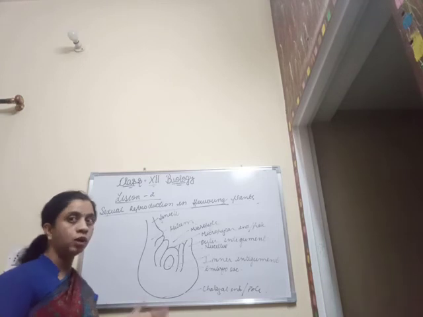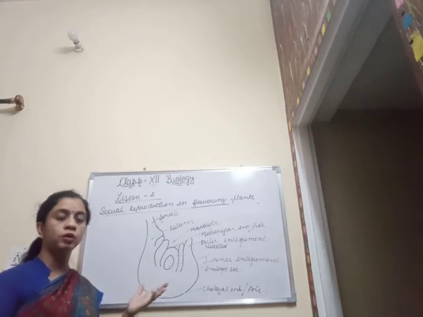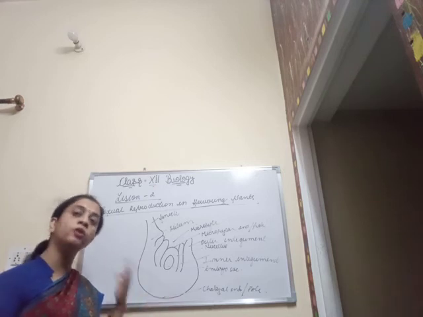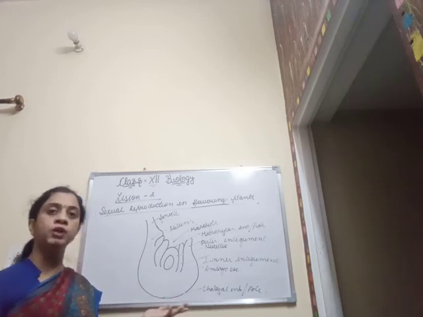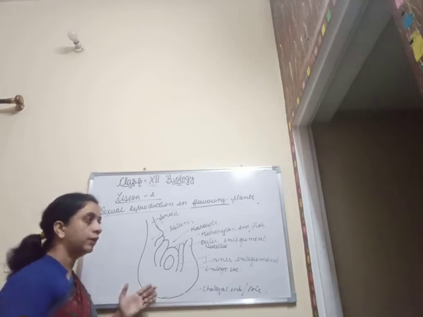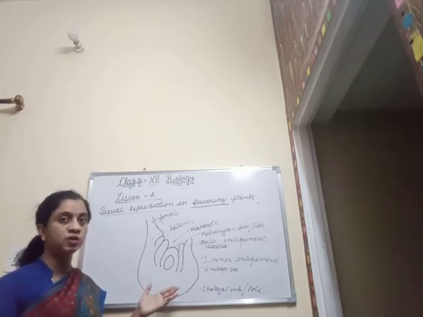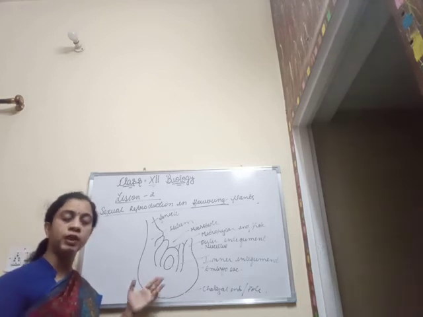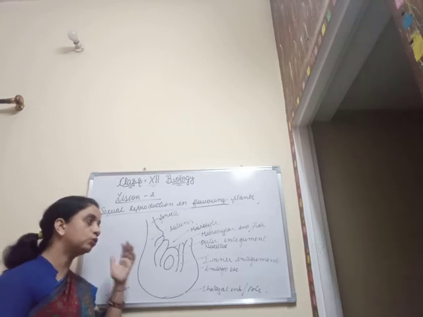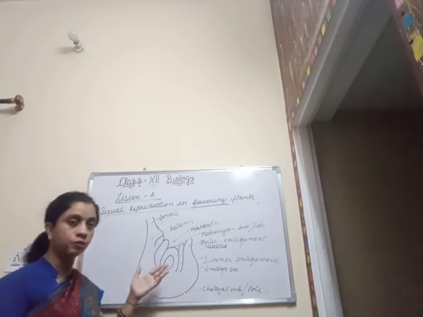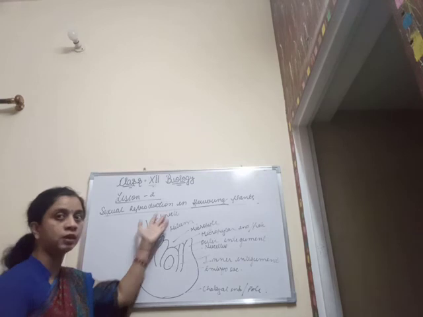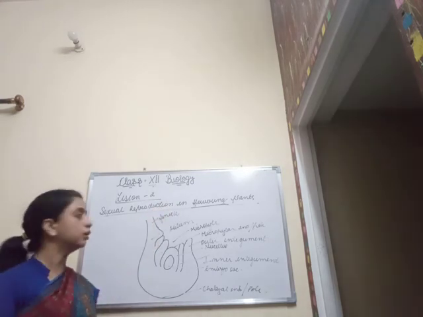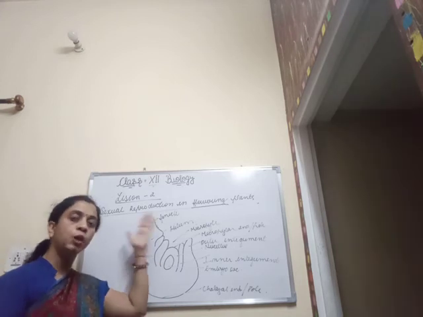As I told you, it is present within the locule, or the locule is also known as the ovarian cavity, within which lie a large number of ovules or a single ovule depending upon the species of the plants. These ovules remain attached within the ovary with the help of the placenta, and to the placenta these ovules are attached with the help of a stalk-like structure which is known as the funicle. Funicle may be defined as a stalk-like structure which helps the ovule to remain associated with the placenta.